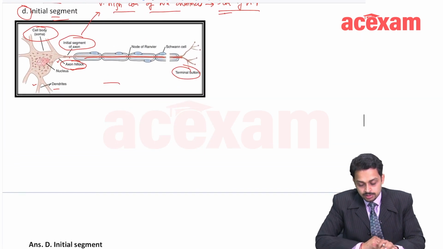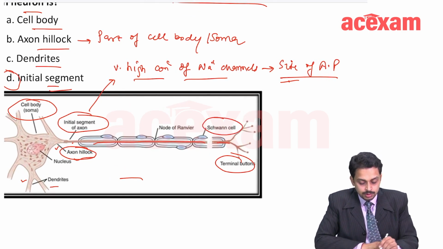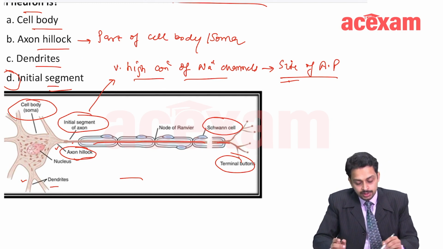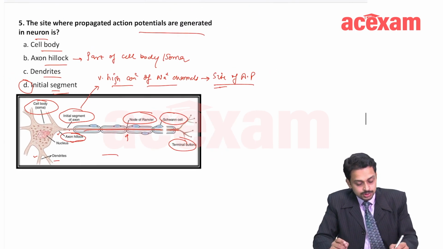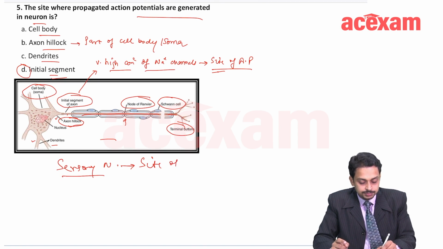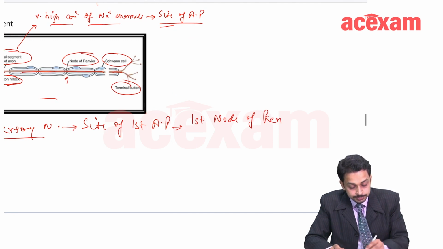These are terminal buttons or nerve endings. Also shown here are the Schwann cells which form the myelin sheath over the axon, right, and the points where the myelin sheath is not there are known as nodes of Ranvier. Another question here: in sensory neurons, in sensory nerves, the site of the first action potential is important. This is the first node of Ranvier.